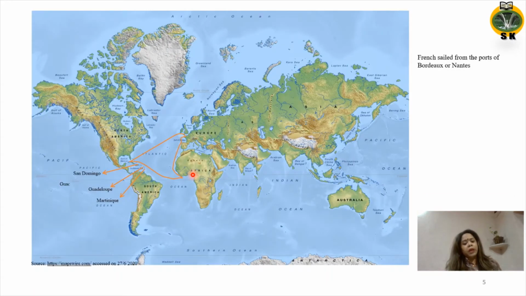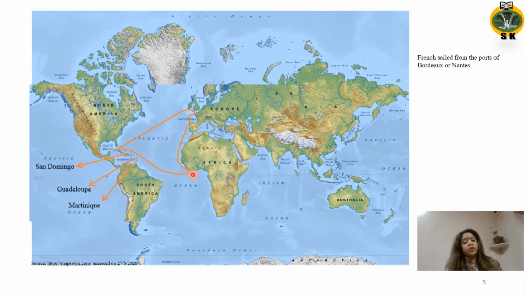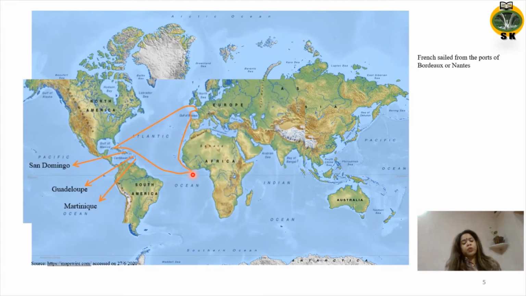Now we will elaborate on the triangular trade between Africa, the Americas, and France. Let's look at the geographical region where the triangular trade operated, also known as the transatlantic trade.